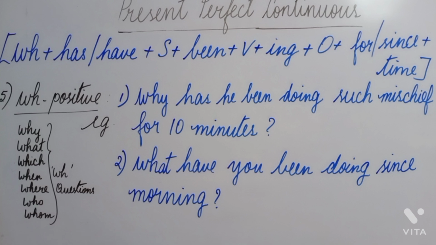In the next sentence, a WH question, I have used "what" over there. What have you been doing since morning? So here also the subject is a plural form, a plural subject. So you is the subject that we have got. What have you been doing since morning? Here also do is the main verb that we have got, and then at the end of the sentence we have to use the question mark.